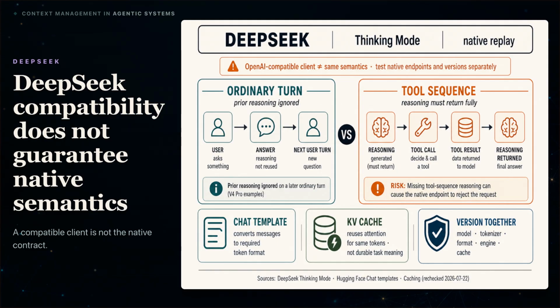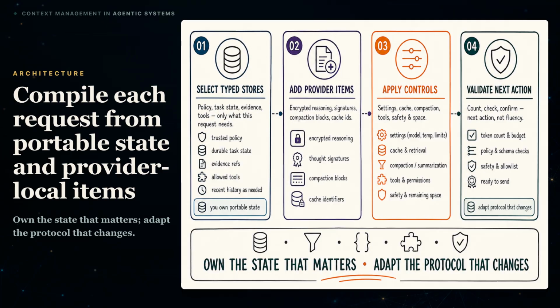We now have all 4 contracts. The last step is building the next request without mixing them. Now build the next request from those 2 stores. Pull only the policy, task state, evidence, tools, and recent history this call needs. Attach any continuation items required by that provider without rewriting them. Apply model settings, cache and compaction controls, then leave enough space for the answer.